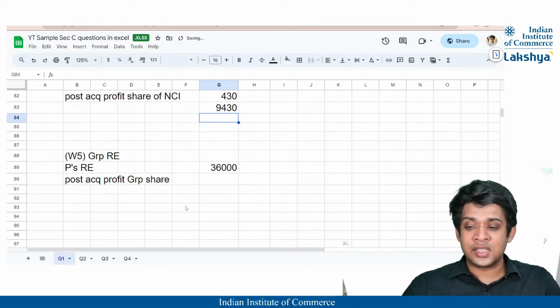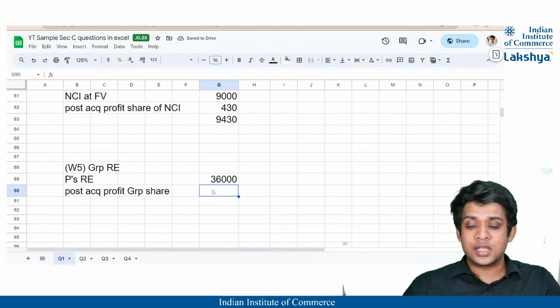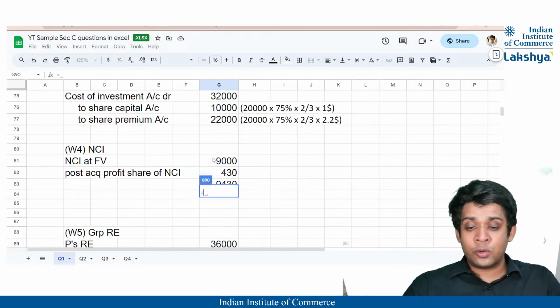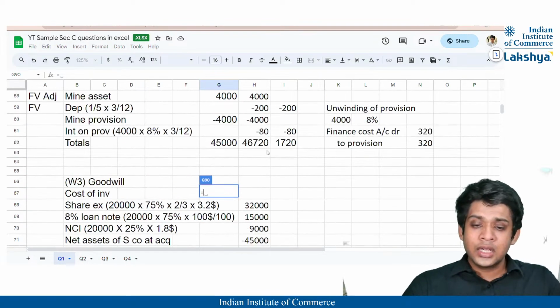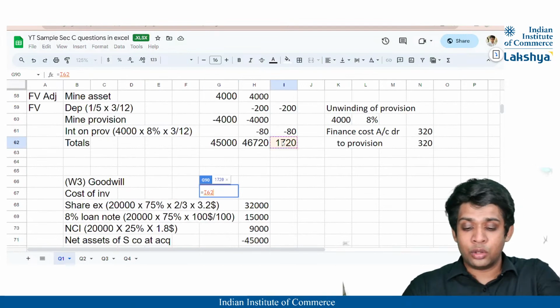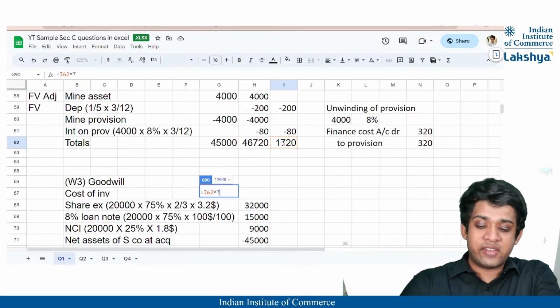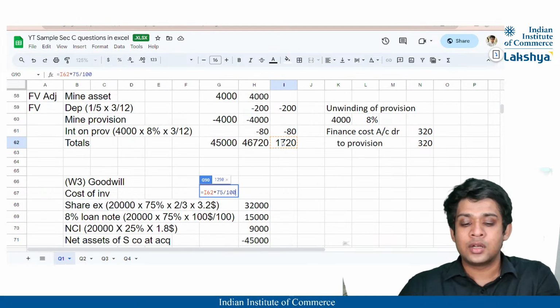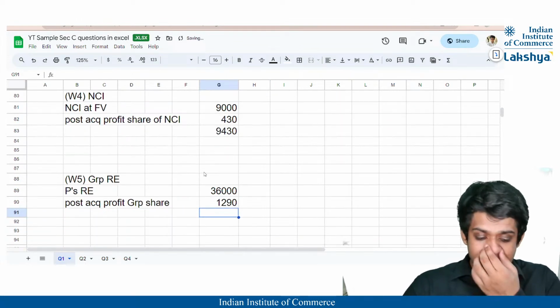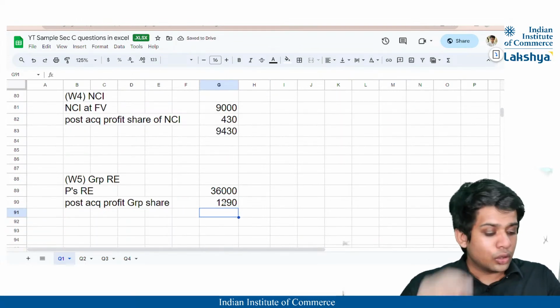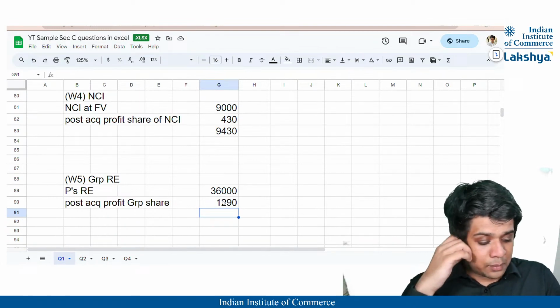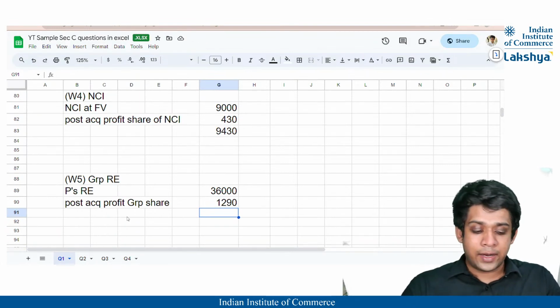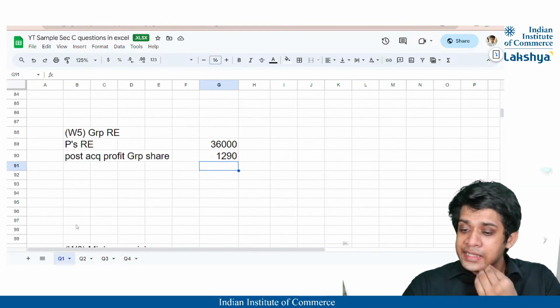That will be 943, right? Then what is the share of the group? It will be nothing but 1720 into we obtain 75% of the company, right? So that will be 1290, correct? So we have got our post acquisition profits also here. Then I think that is it.